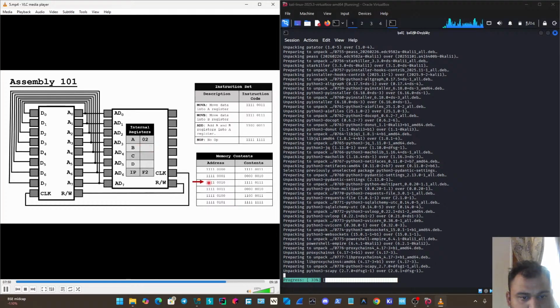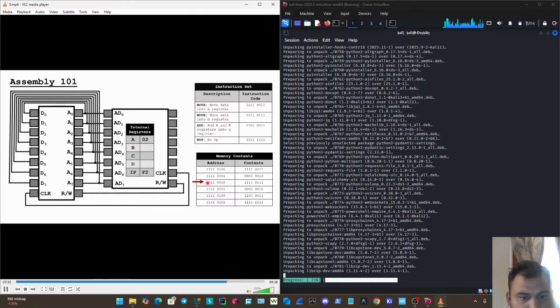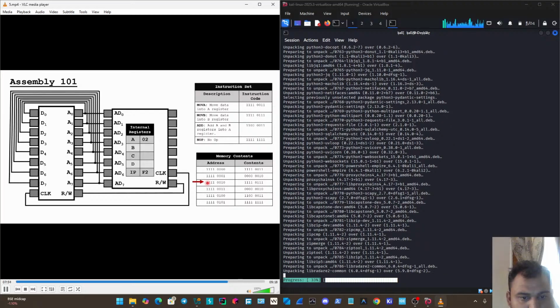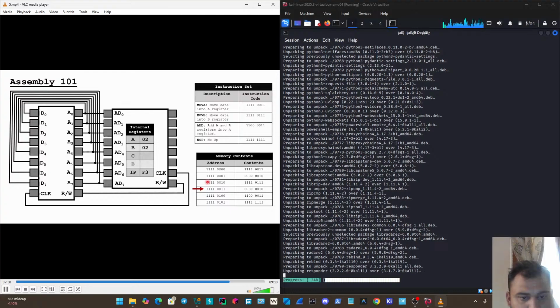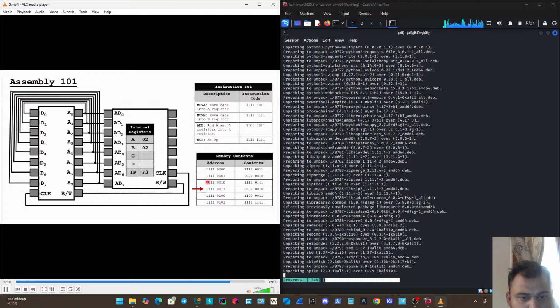And that's because now we're just setting up that processor again so that the next data it reads is going to go into the B register. So of course, when we step to the next one, we get that 2, and that 2 is going to go into the B register.